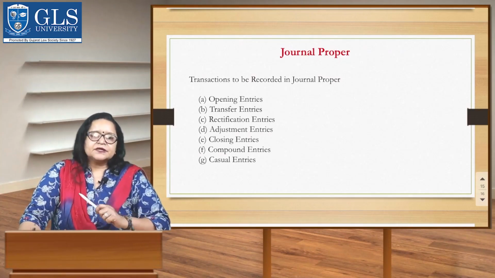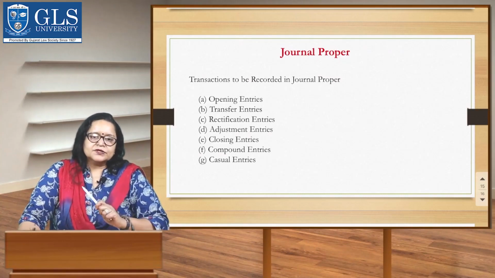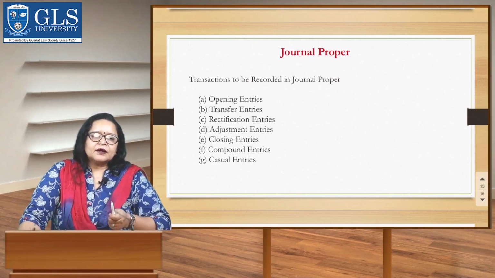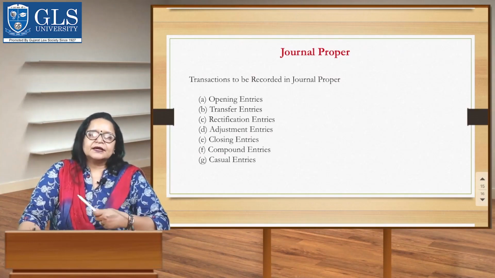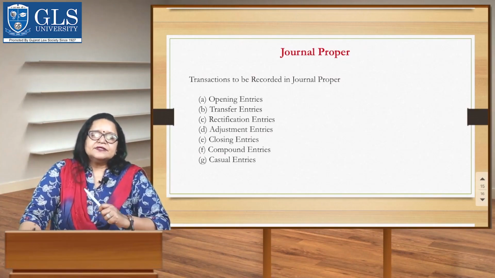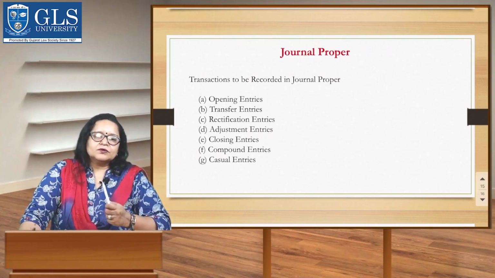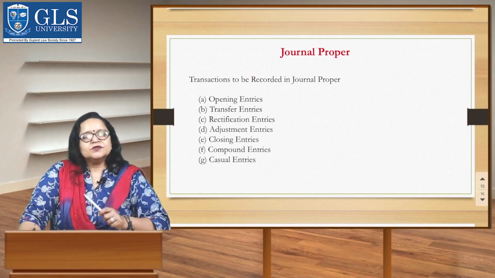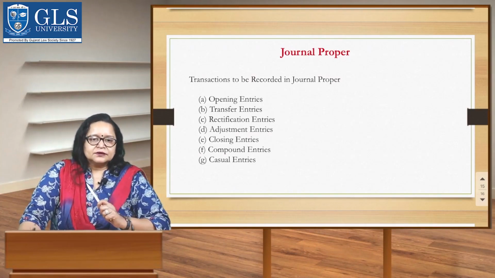Next is adjustment entries. When accounts are closed at the end of a financial year, before preparing final accounts, certain adjustments have to be made relating to items like depreciation, outstanding expenses, interest on capital, etc. Next is closing entries. These entries are needed at the end of the accounting period to close certain accounts, transferring their balances to some other accounts.